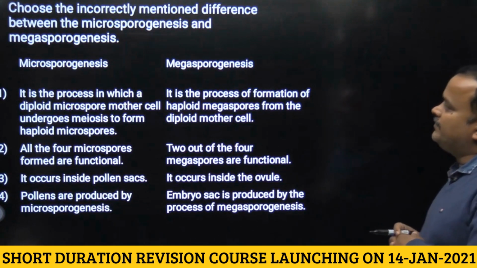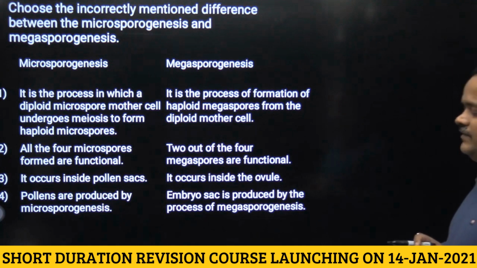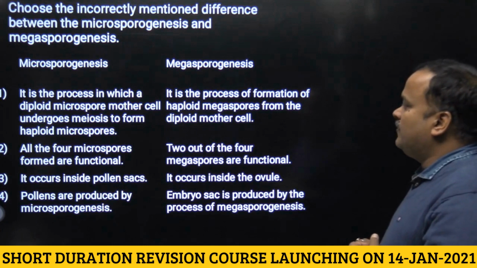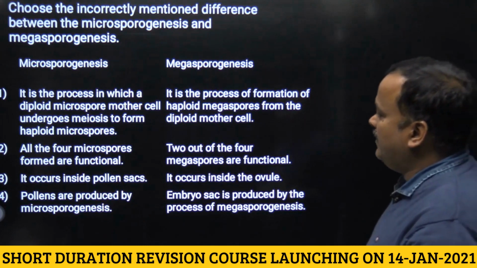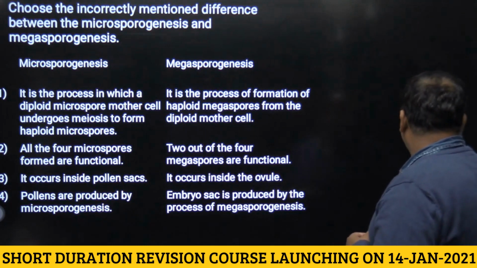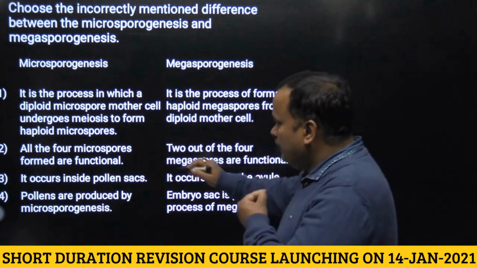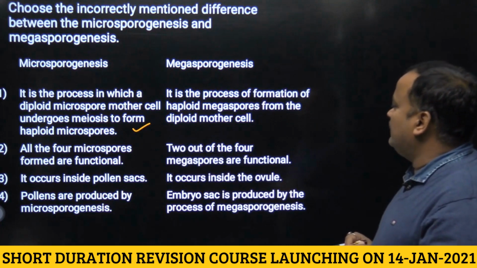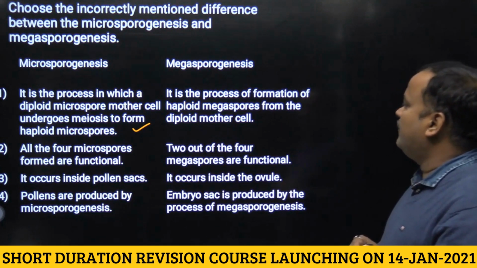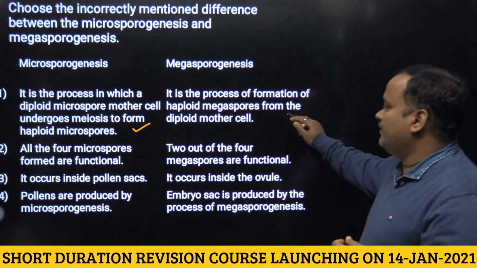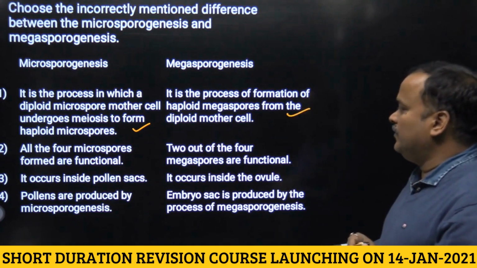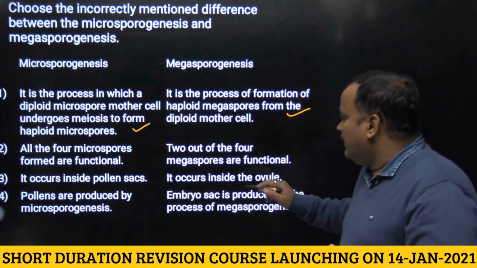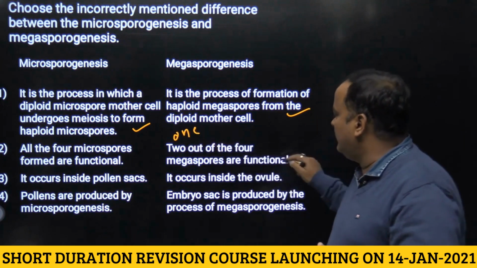Choose the incorrectly mentioned difference between the microsporogenesis and megasporogenesis. Now first difference is, it is a process in which diploid microspore mother cell undergo meiosis to form haploid microspore. It is true. Second, it is the process of formation of haploid megaspore from the diploid mother cell. It is also true. Second, all the 4 microspores formed are functional. It is true. 2 out of the 4 megaspores are functional. It is only 1, not 2. So this statement is not correct.